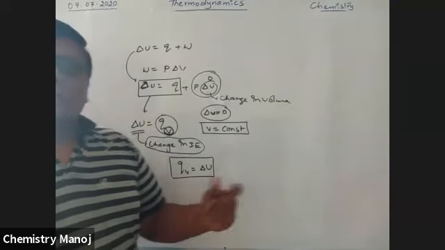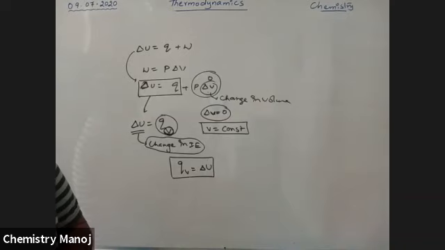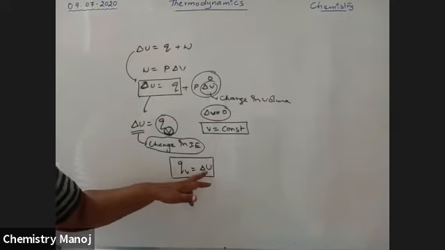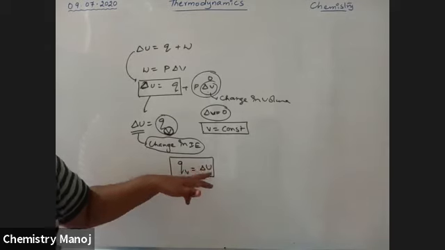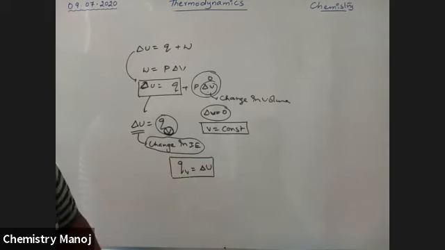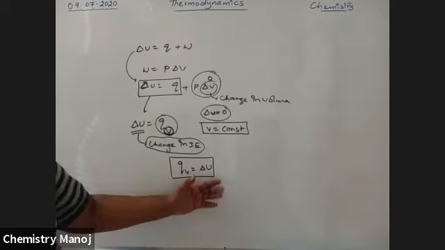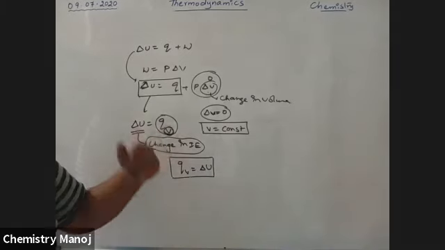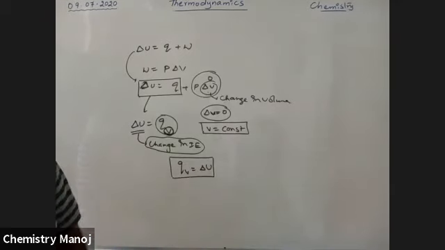Why is enthalpy introduced? Delta U, the change in internal energy, is applicable only at constant volume. But most reactions take place at constant pressure, not at constant volume. That means it is not useful for our chemical processes.